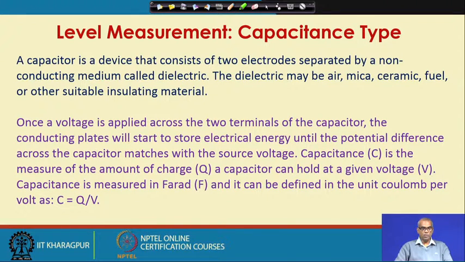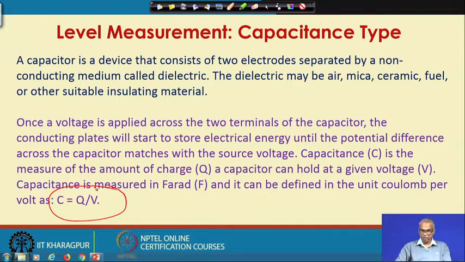Capacitance is the measure of the amount of charge a capacitor can hold at any given voltage. So, if I indicate capacitance as C, amount of charge as Q and the voltage as V, the capacitance C can be expressed as C equal to Q by V. Capacitance is measured in farad.